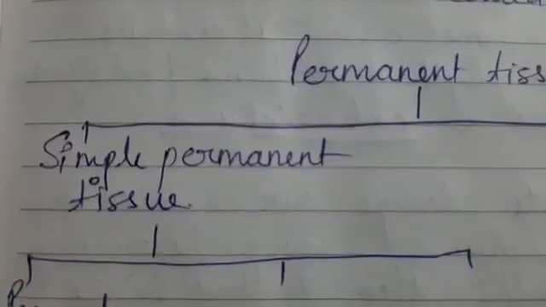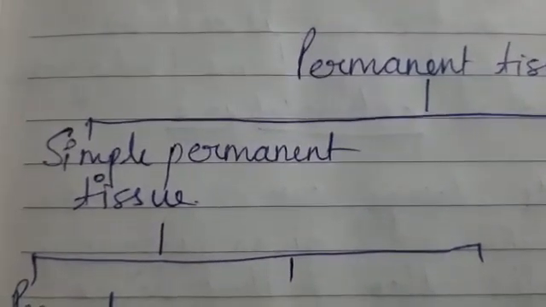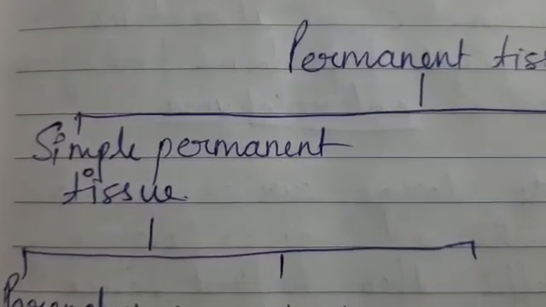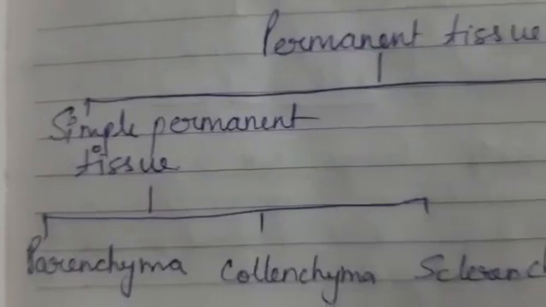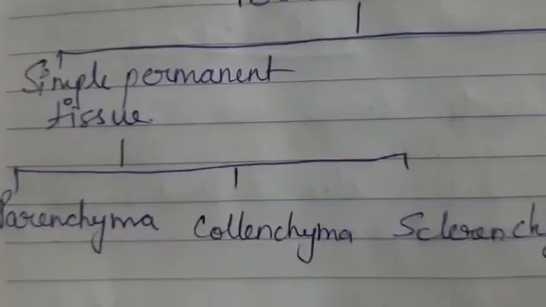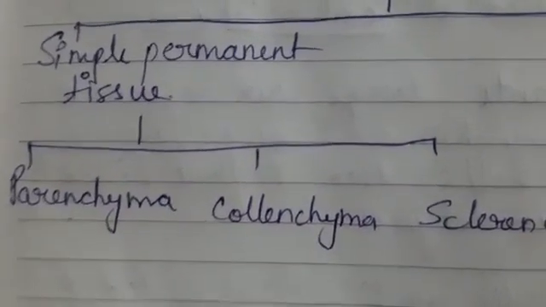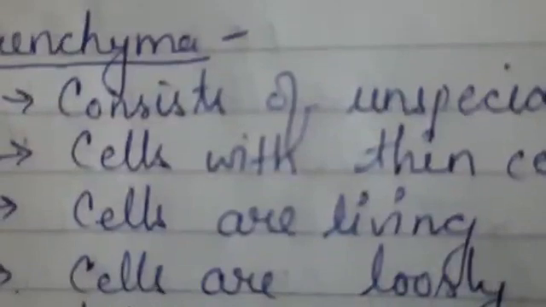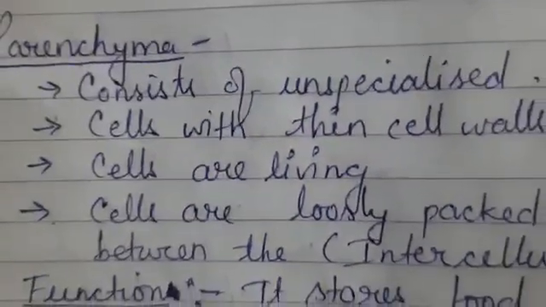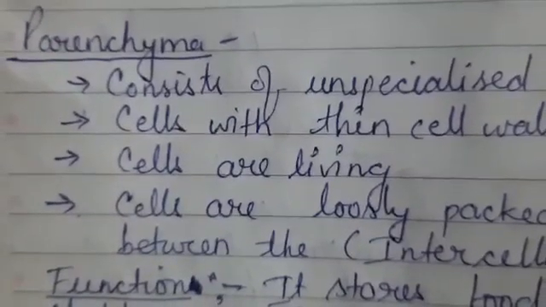And simple permanent tissue, on the basis of the structure of the cell and the function performed by the cell, itself is of three types: parenchyma, collenchyma and sclerenchyma. Now let's see what the special characteristics of these three are, one by one. Parenchyma tissue consists of the cells which are living.